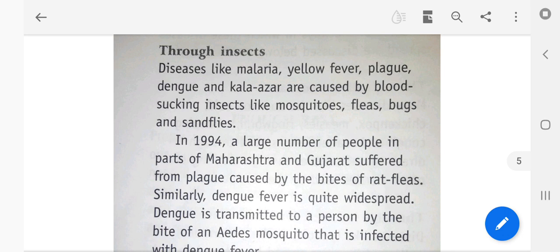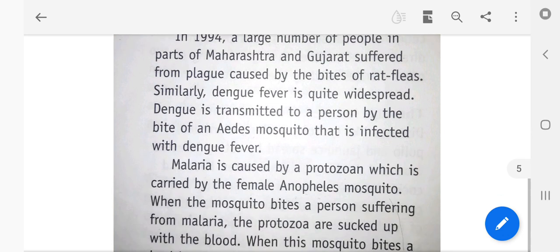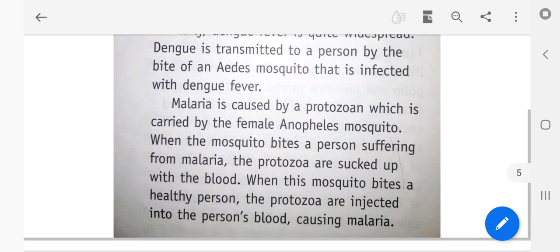Similarly, dengue fever is quite widespread. Dengue is passed by the Aedes mosquito, and malaria is caused by protozoa carried by the female Anopheles mosquito.